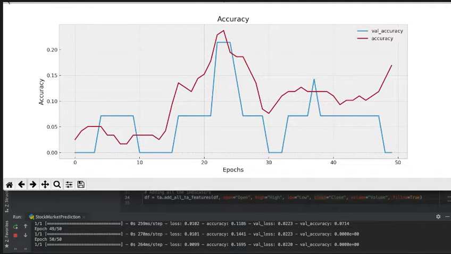In the second graph, we are able to look at accuracy versus value accuracy, and an important thing to note about this is that we are trying to look for the two lines to either align or converge as the number of epochs increases. If the lines do not end up converging, then this means that our model is inadequate and we would have to go back and modify some of the necessary parameters.